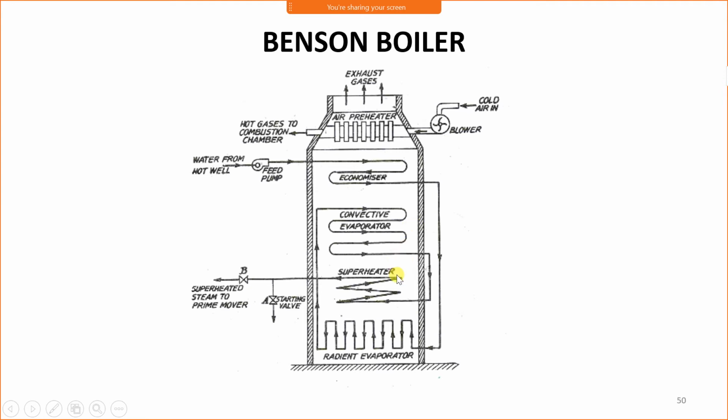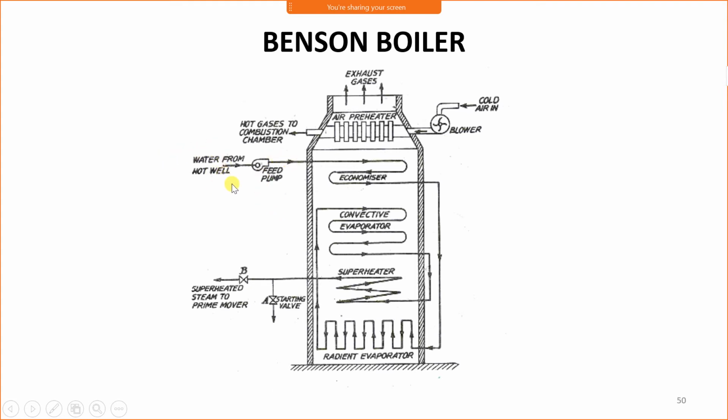Now how to avoid the boiling? As I told you, when the water is pressurized above critical pressure, then water directly converts into steam without boiling. That principle is used in the Bunsen boiler, meaning the boiling is avoided. Now one more difference is there in the Bunsen boiler. Boiler drum is not used here. Boiler drum is missing. Okay.